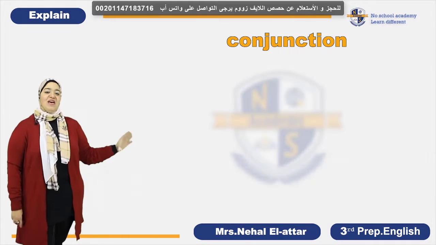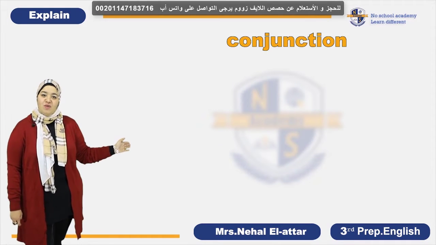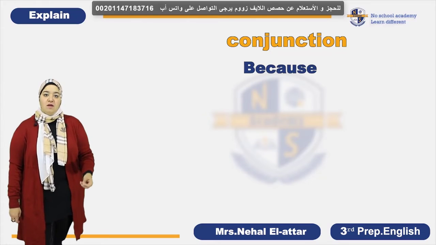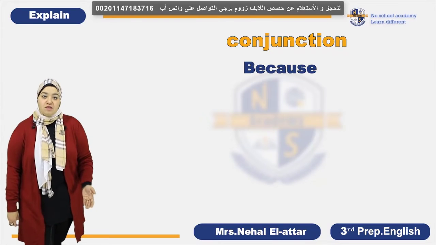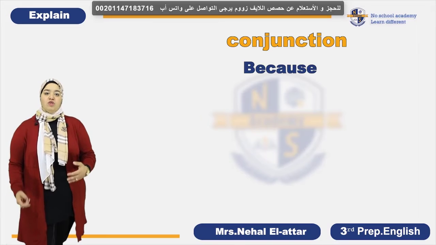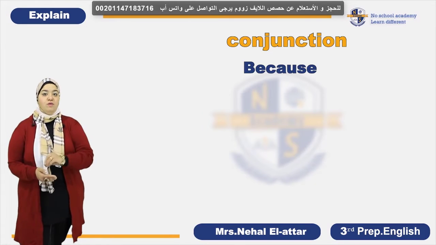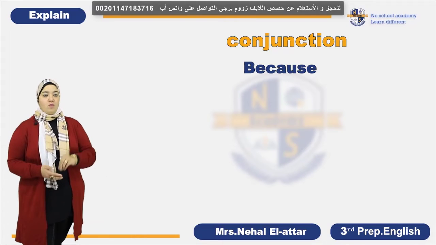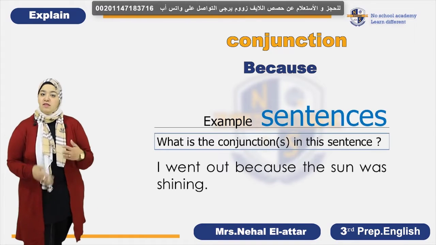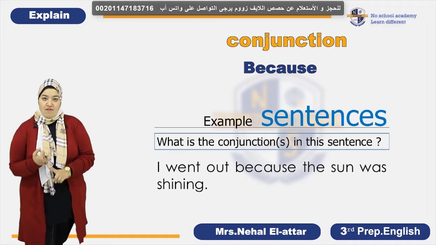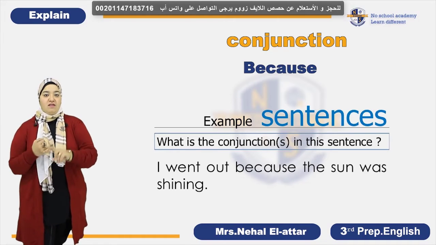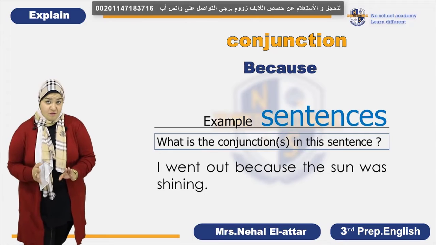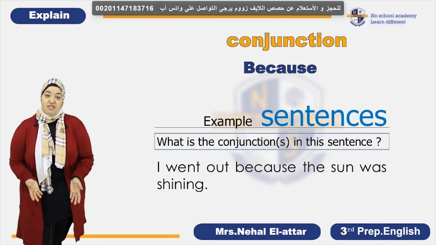Let's see because. Well, guys, the third conjunction with us today is because. Because is used to show a reason. Okay, so when you want to show the reason for doing something, you use because. I went out because the sun was shining. I was absent because I was sick, and so on. So we have and, but, and because. And adds information, but shows two opposite things, and because shows reasons.